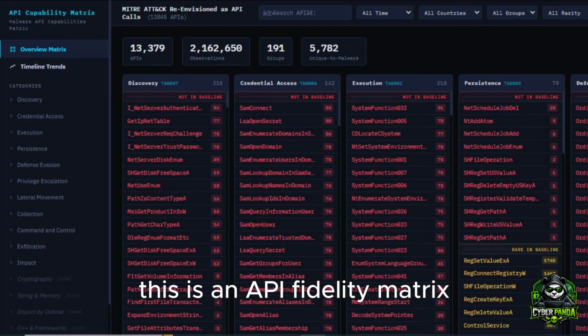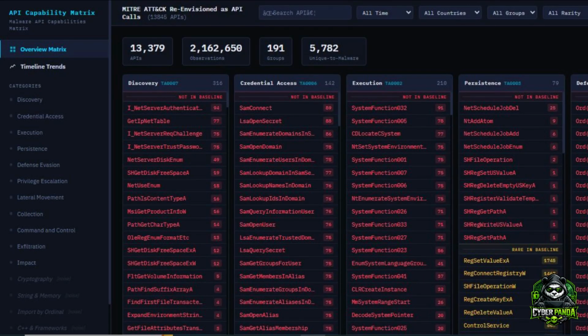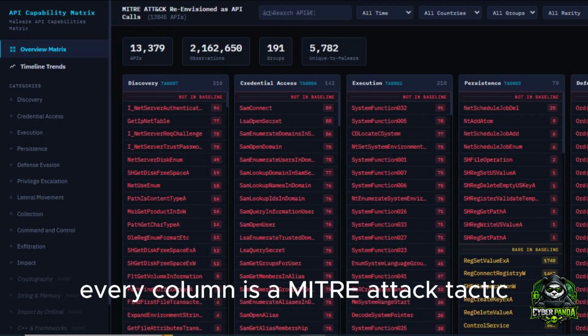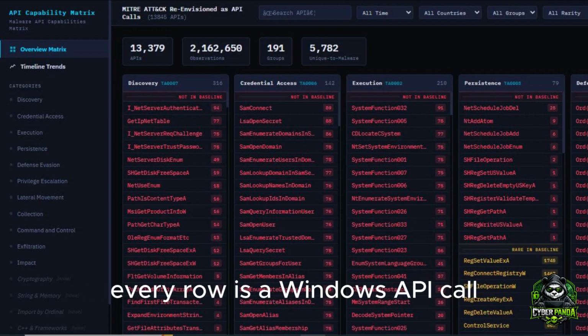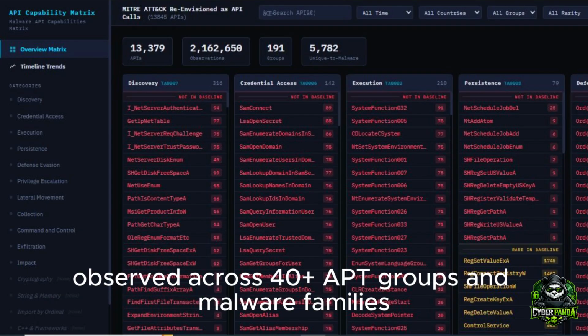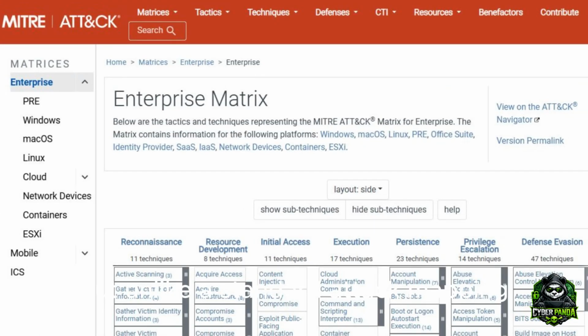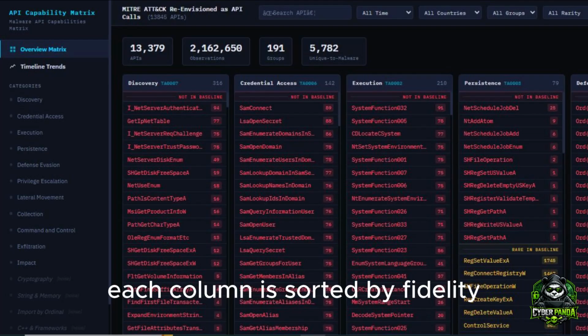This is an API Fidelity matrix. Every column is a MITRE ATT&CK tactic. Every row is a Windows API call observed across 40 plus APT groups and malware families. But unlike a standard attack mapping, each column is sorted by fidelity.